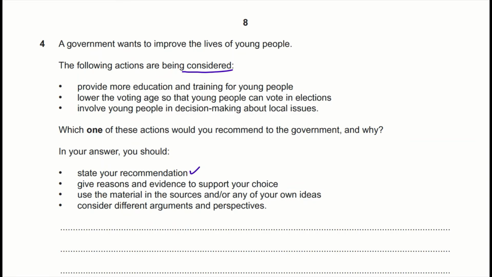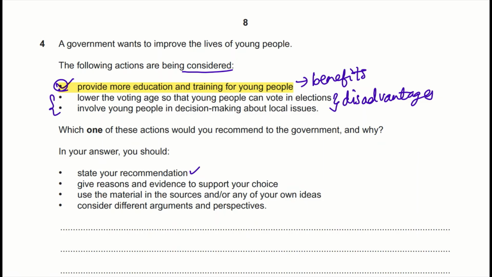Suppose I choose provide more education and training for young people. I should give the benefits of choosing this option, and I also should give the disadvantages of the other two. Like, why didn't I choose them? Why is this particular option better than the other two? So always choose one, don't choose two.